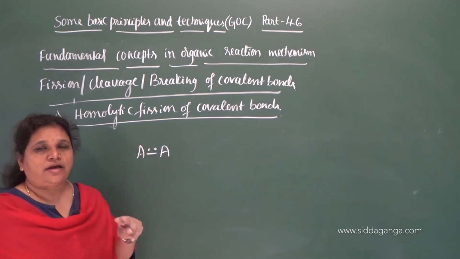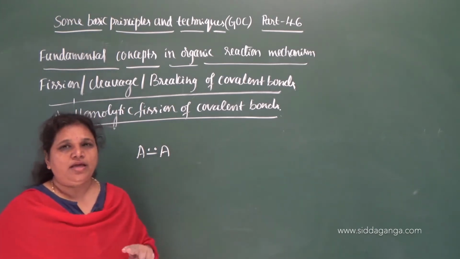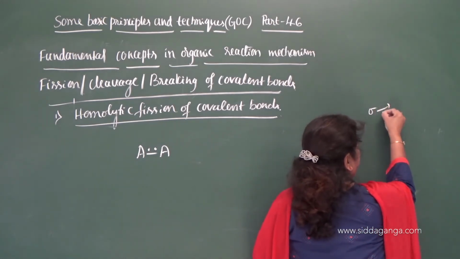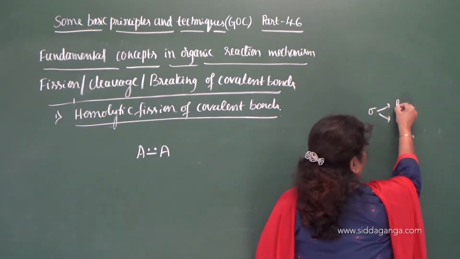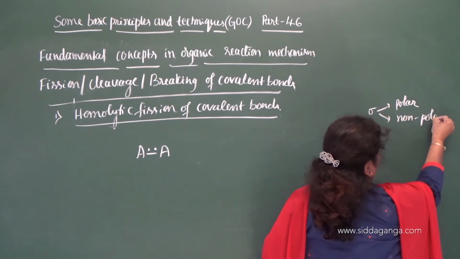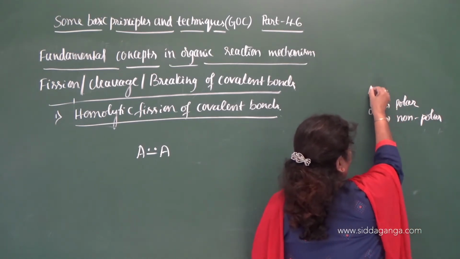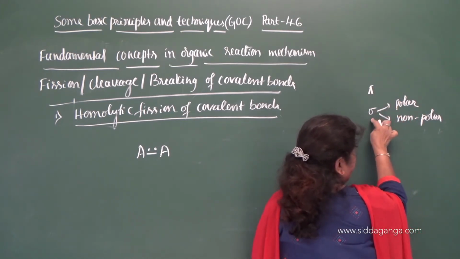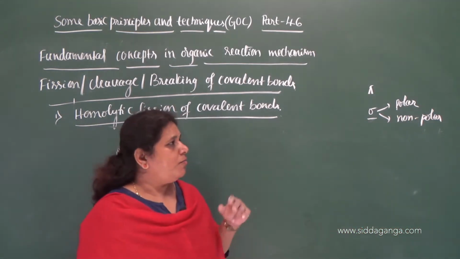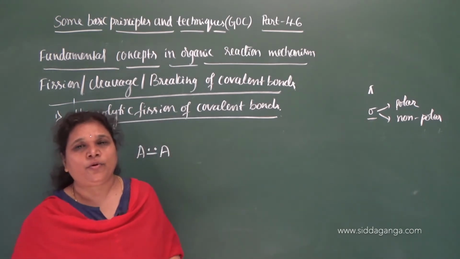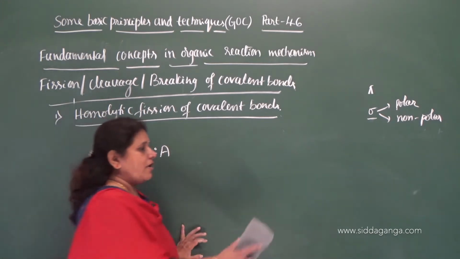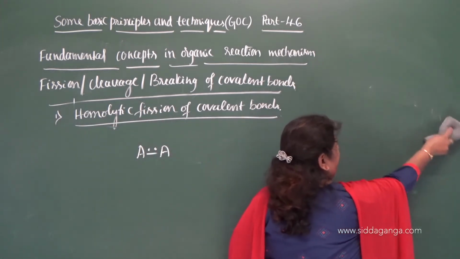And the covalent bonds are of two types: one is pi bond, another one is sigma bond. Again, sigma bond is classified into two types, that is polar covalent bond and non-polar covalent bond. So, polar and non-polar covalent bonds are present in a substrate molecule, correct?